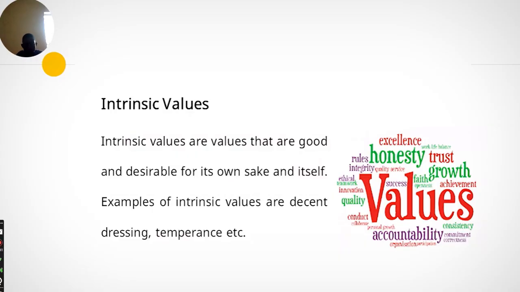Decent dressing is good for its own sake and in itself. We have temperance. Now we're going to instrumental values. We'll be looking at instrumental values. Another name being used to describe instrumental values is extrinsic values. From the word extrinsic, you could tell that instrumental or extrinsic values are the opposite of intrinsic values.